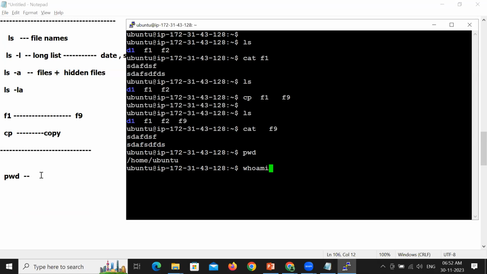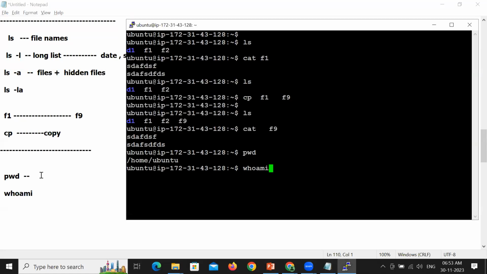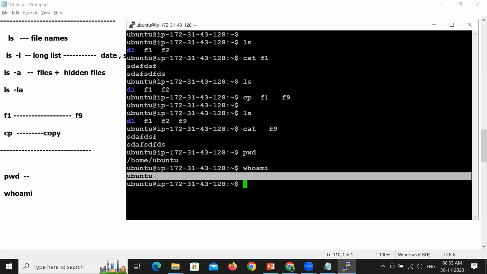whoami is a command. I'm showing you one more command called whoami, which will show you the current user. You are connected to Linux using which user? You are getting a response as ubuntu. This means you have connected to this particular Linux machine with the ubuntu user.